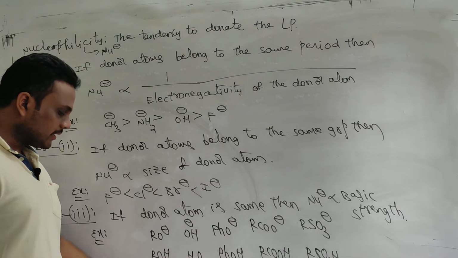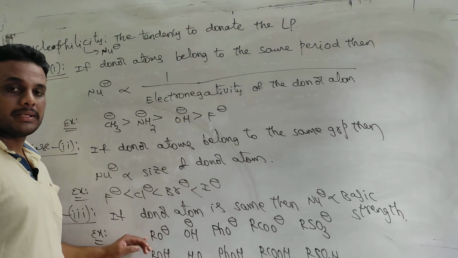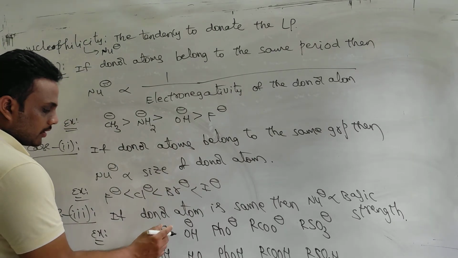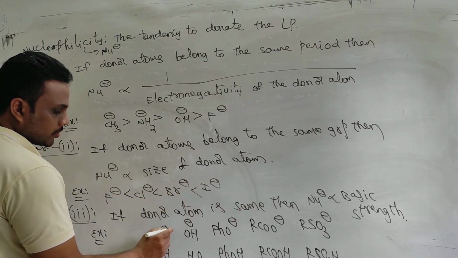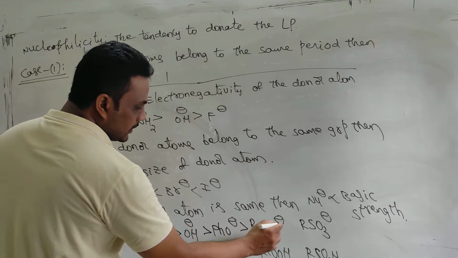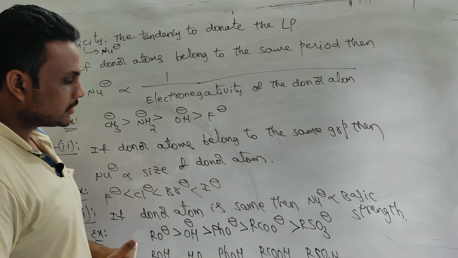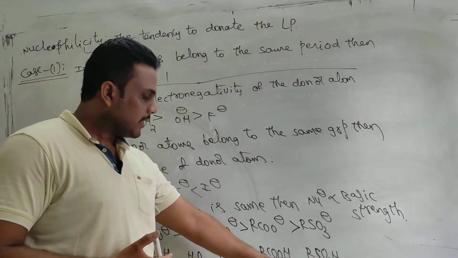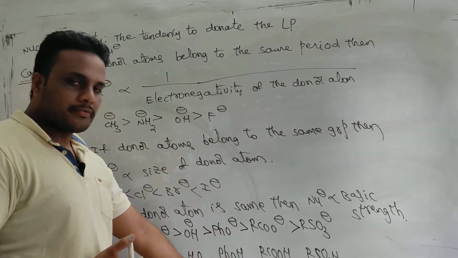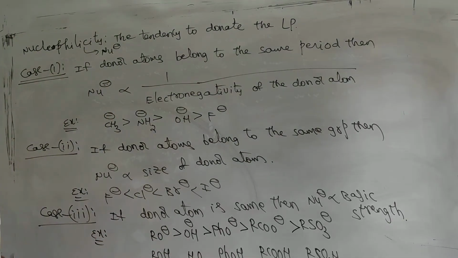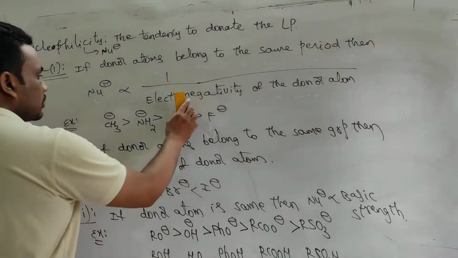The weak acid is this one, its conjugate base is stronger. So when its conjugate base is stronger, and basic strength is directly proportional to nucleophilicity, this is a direct concept. Generally, in acidic strength, sulfonic acids are stronger than carboxylic acid, than phenol, than water, than alcohol. Alcohols are weaker acids than water, but phenols are stronger than water.